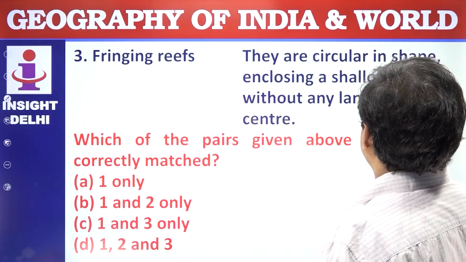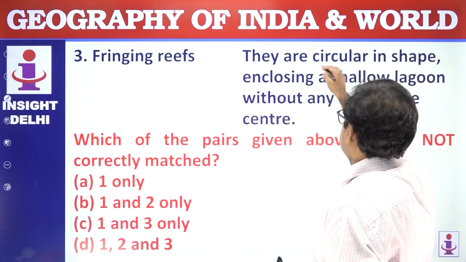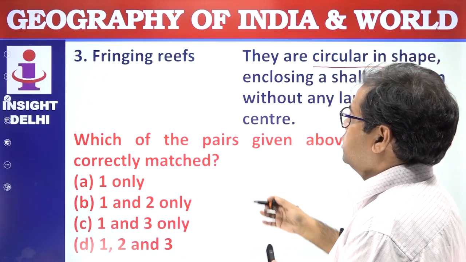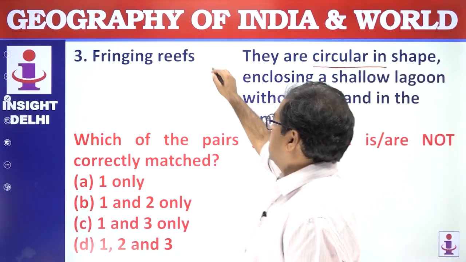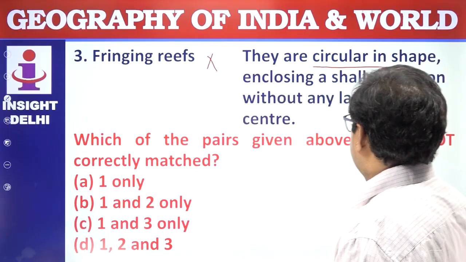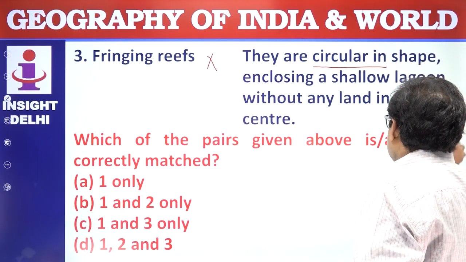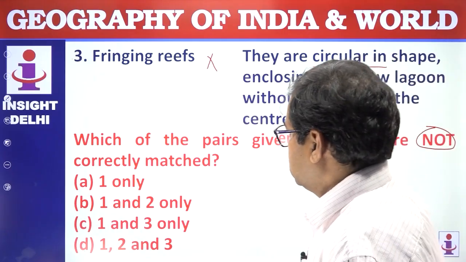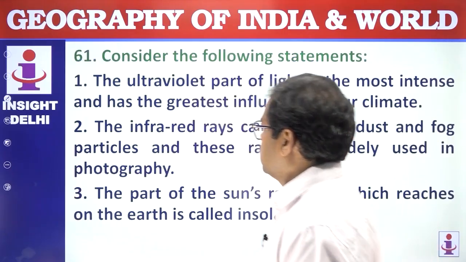Fringing reef, they are circular shape. No, it is not circular. Rather, it is advancing towards the sea. Wrong. So, which of the following pairs are not correct? So, not correctly matched 1, 2, 3. Answer is D. Next question.